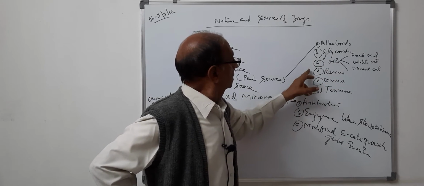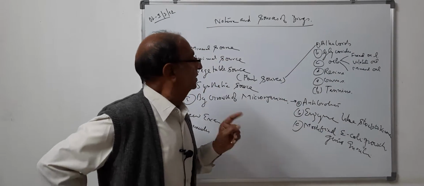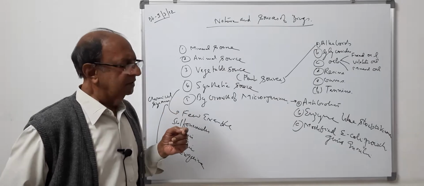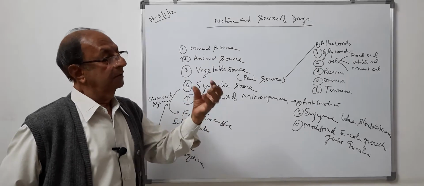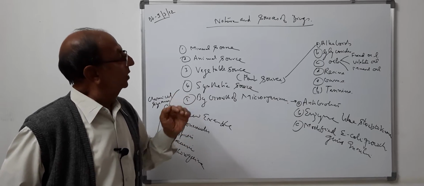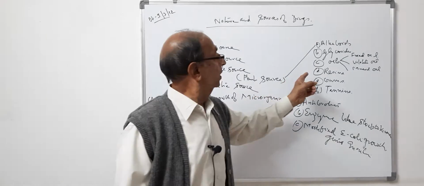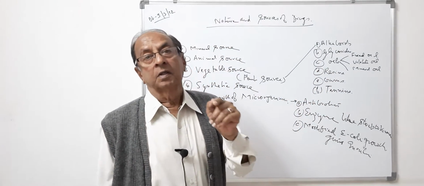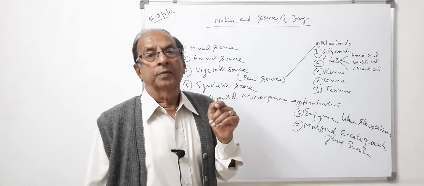Now other components which we are getting from the plant source is resin. Now what is the resin? Resin is a component obtained from the plant as secretory product on the plants. They get accumulated on the stems and these are being collected and used for different purposes. Under this heading we can classify commercial resin, that is turpentine resin. It is being used commercially for making the paints. It is obtained from the turpentine trees.